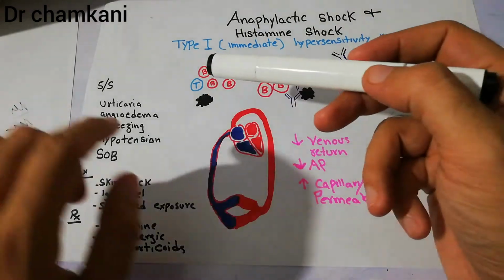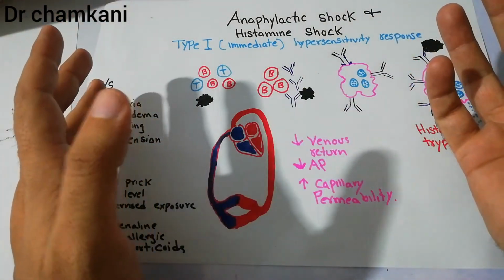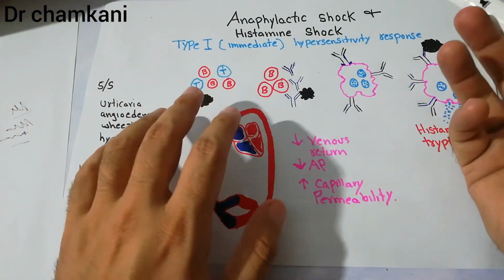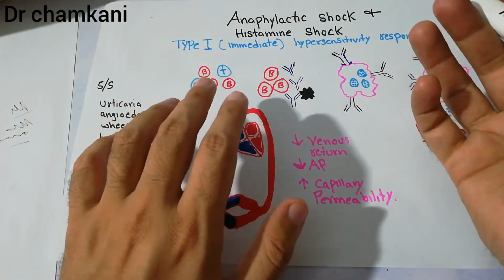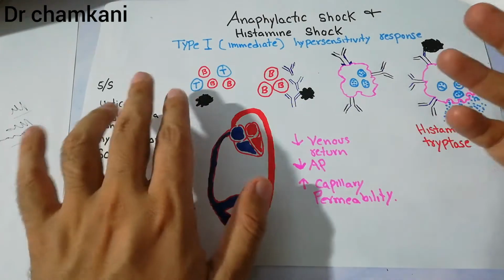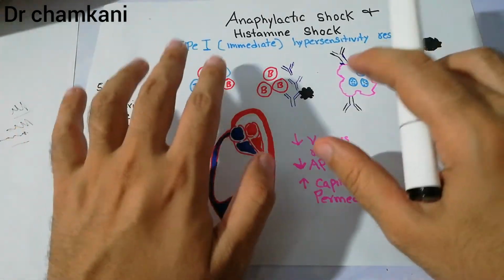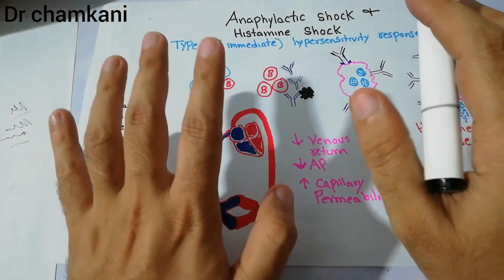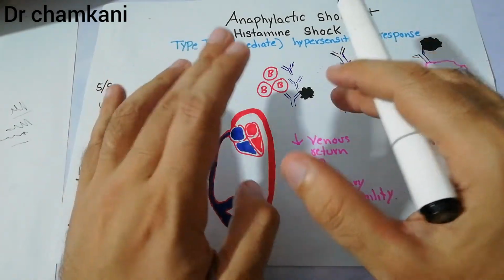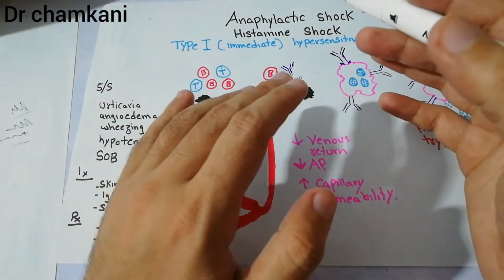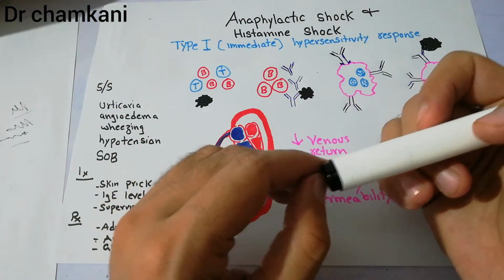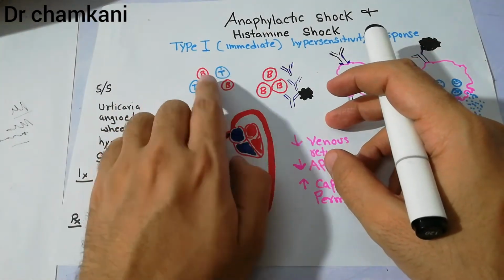that antigen may be a normal environment substance, or maybe a food particle. For example, it may be a particle in the peanuts or almonds or walnuts, or it may be a pollen. Now, these substances will not normally cause allergy in normal people, but some of the people are sensitive, and in those people, if this antigen is introduced into their body, it basically interacts with the B and T cells.